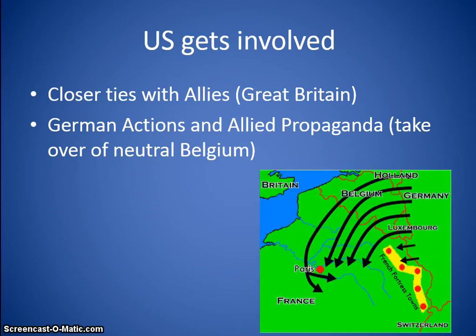involved. Okay, and here you can see Belgium, and the French has a fort that is built along this barrier right here. So of course Germany cannot cross over because you have these two countries right next to each other. Since they can't cross over, they go into neutral Belgium to attack France.